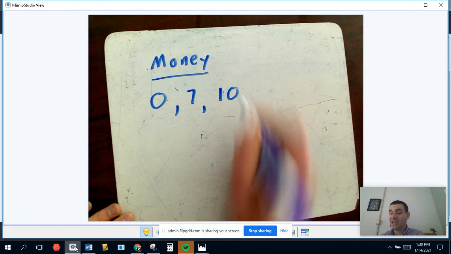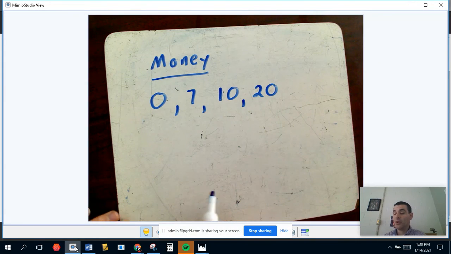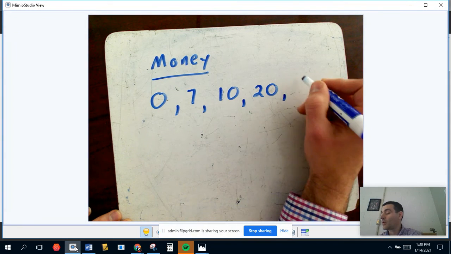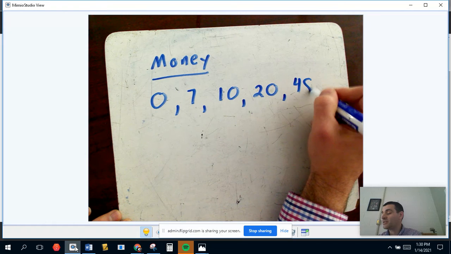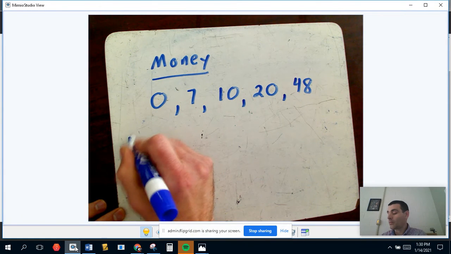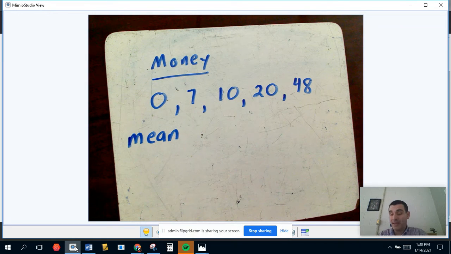One has none. One has $7. One has $10. One has $20. And one has $48. And the question is, what is the mean amount of money in their pockets? Mean. And this is the arithmetic mean that we're talking about.